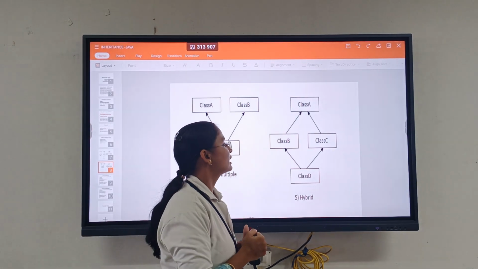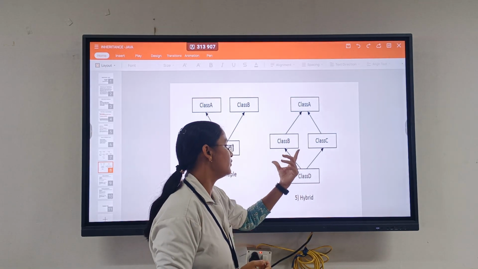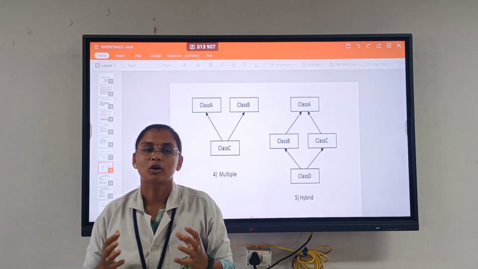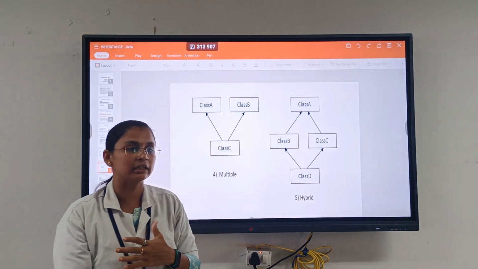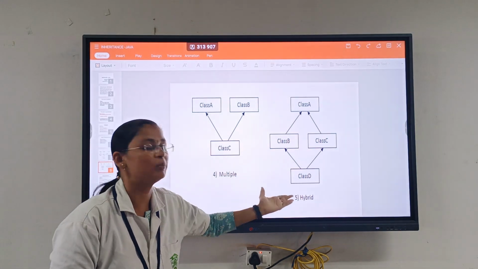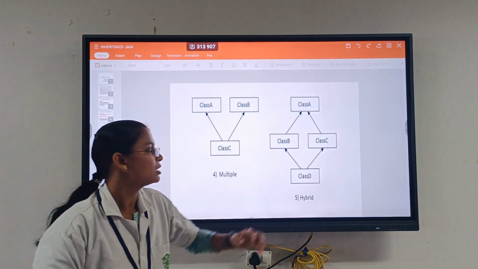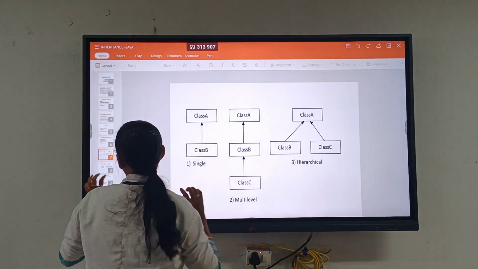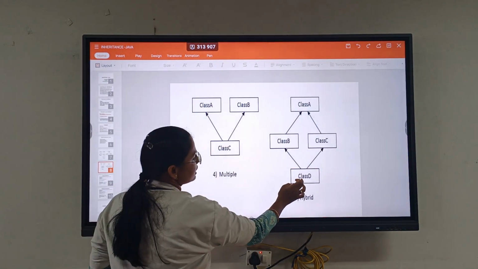Here with class A, class B, class C and class D, we are doing a different concept. We are going for a combination of single inheritance and hierarchical inheritance. These 2 combinations become our hybrid inheritance. First, we have seen that in this we have a hierarchical inheritance. So take single inheritance.